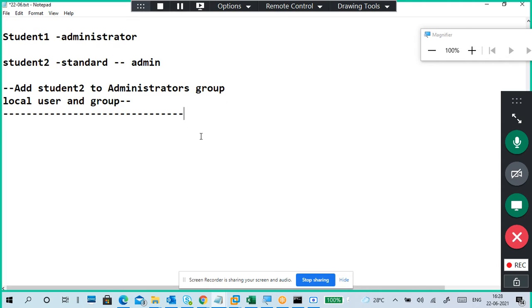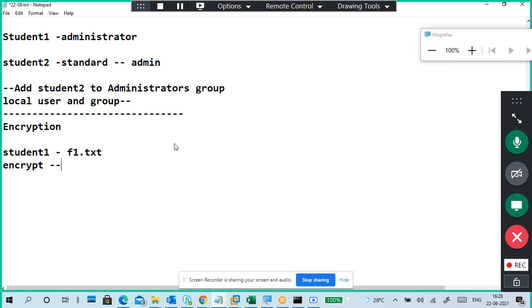Okay, so next one is encryption. Example: student one has a file, for example, an f1.txt file is there. So I'm going to encrypt it.